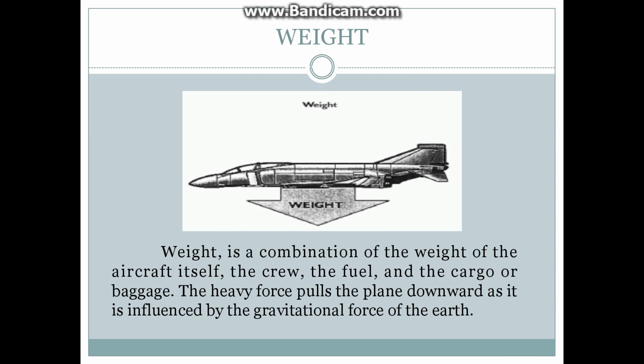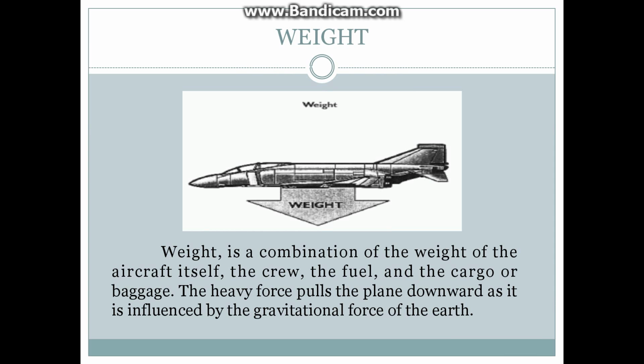And then the second point is about weight. It's the introduction of the weight of the aircraft itself, because here we talk about aircraft motion. Weight means the total weight of the aircraft is a combination of the weight of the aircraft itself, the crew, the fuel, and the cargo.